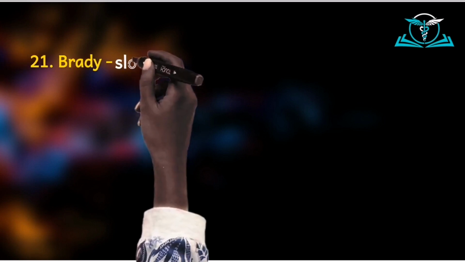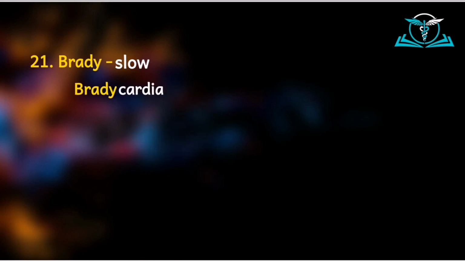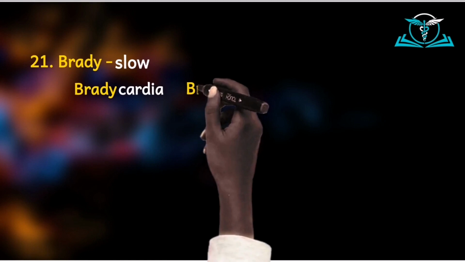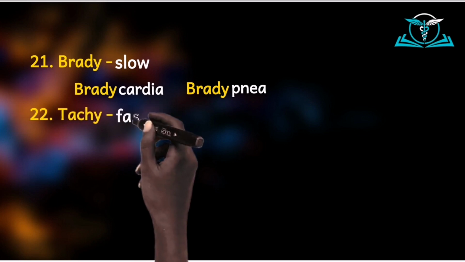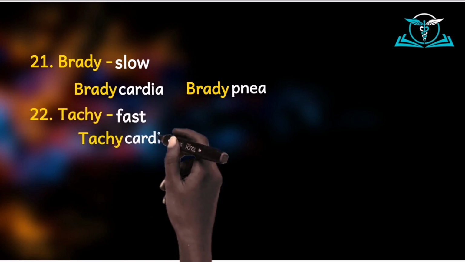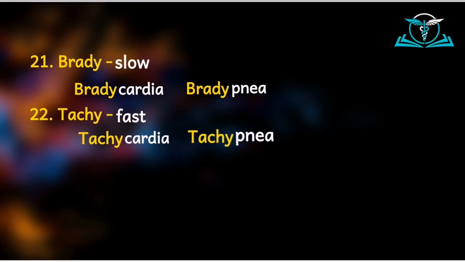Now we move to the prefix brady. Brady means slow. And so when you hear of words like bradycardia, cardia has to do with the heart, and so bradycardia would mean a slow heart rate. Bradypnea would mean a slow respiratory rate, because the word pnea has to do with breathing. So slow breathing, bradypnea. Then its opposite would be tachy. Tachy would mean fast. And so tachycardia would mean a fast heart rate, and tachypnea would mean a fast respiratory rate.